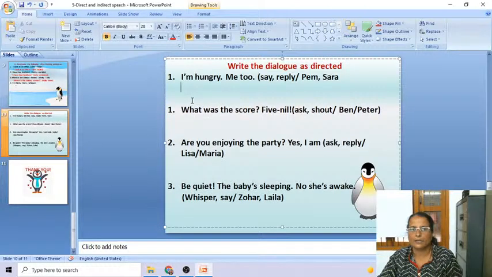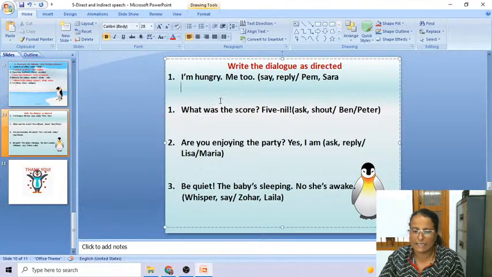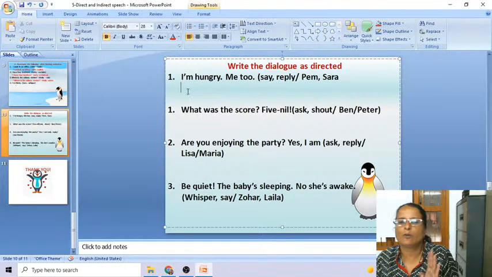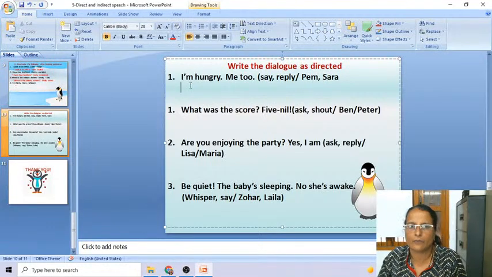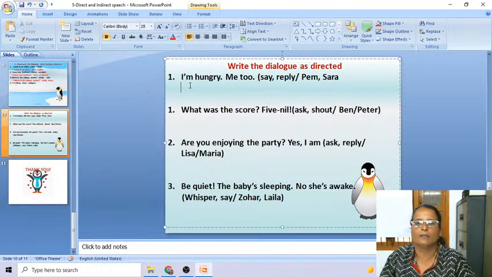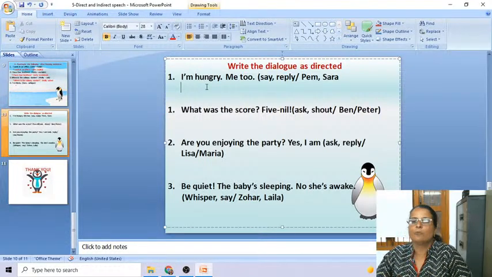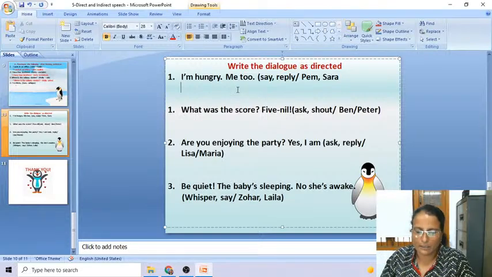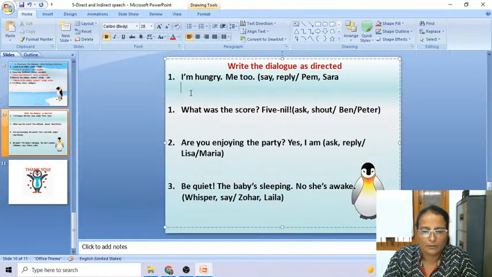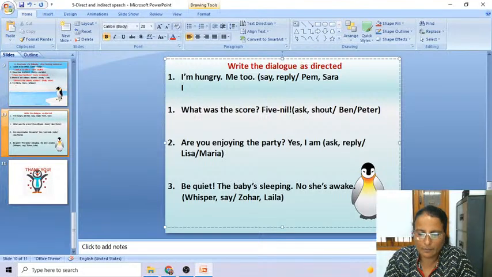A guideline is given. One sentence or one dialogue only in one line, and two lines are given. How to attempt this? All of you check. Just look here. Because I know this is an online class going on, some may be able to do it, some may not be able to understand how to do this. That's why I'm taking this online, even though it's homework. Homework doesn't mean that every child will be able to know how to do it. Okay. So look here.